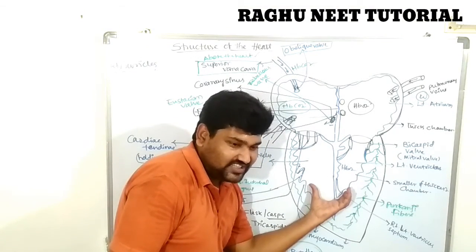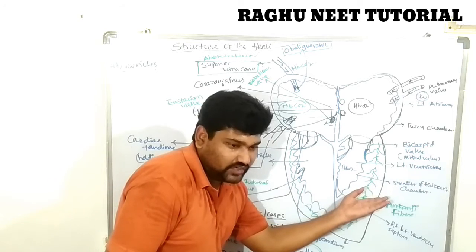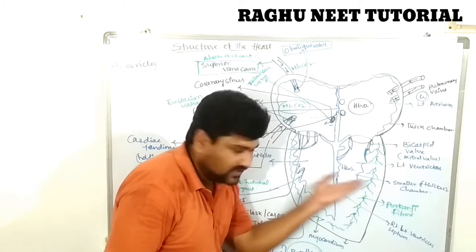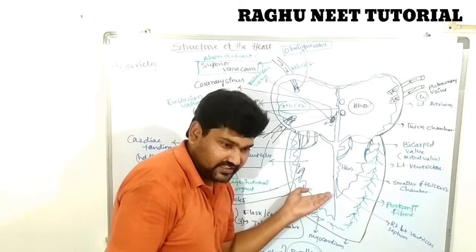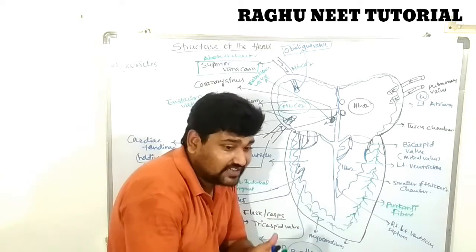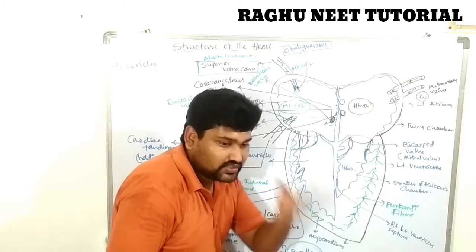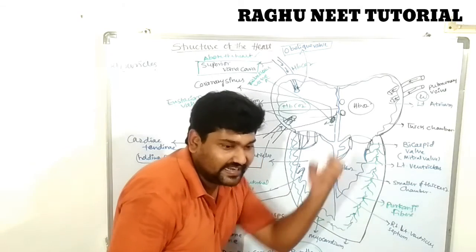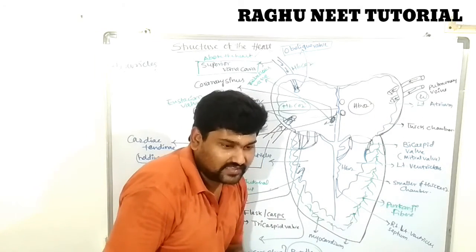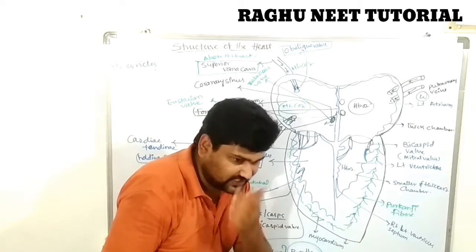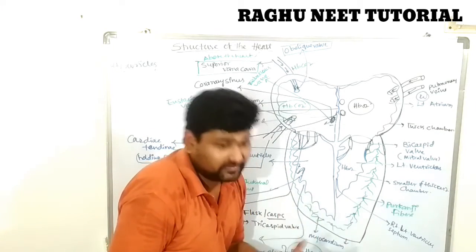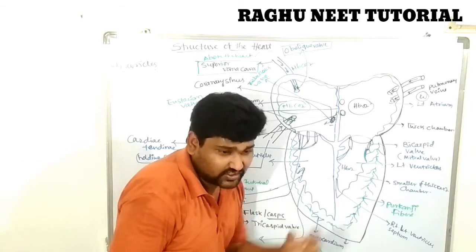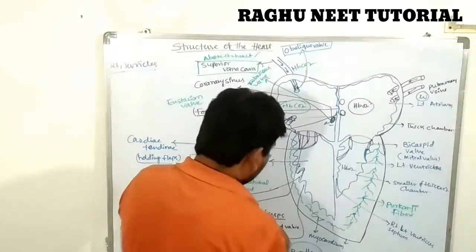The oxygenated blood is in the left chamber of the ventricles, and the deoxygenated blood is in the right chamber. When contraction occurs in the ventricles, the deoxygenated blood is carried through the pulmonary artery from the right ventricle to the lungs. Let's see the diagram.